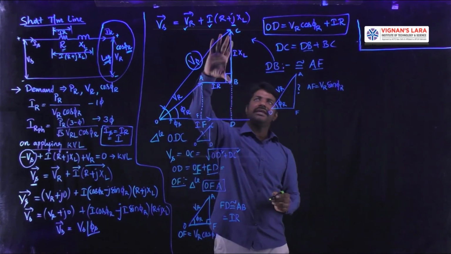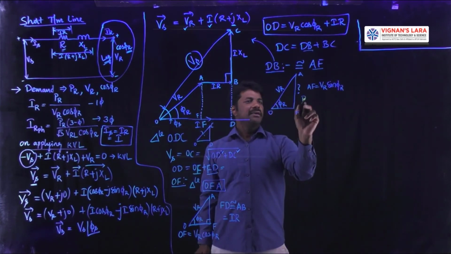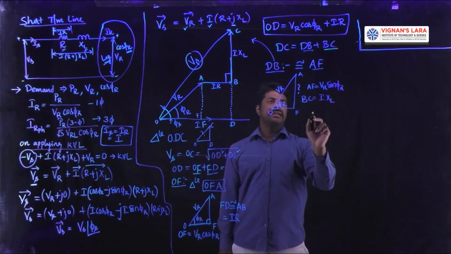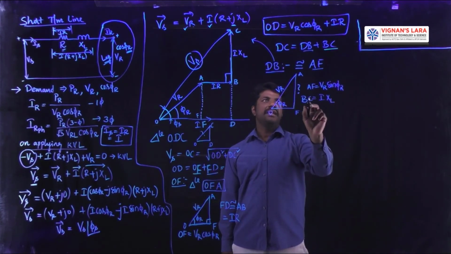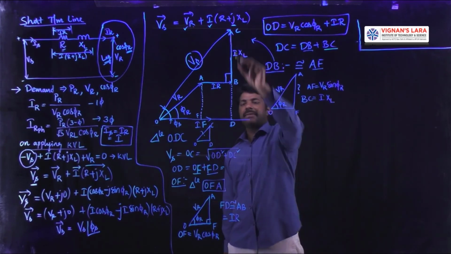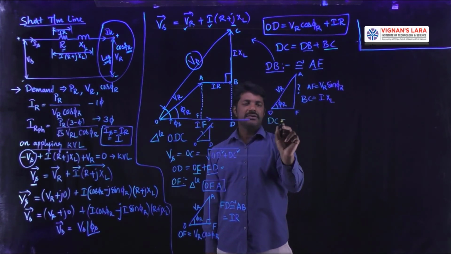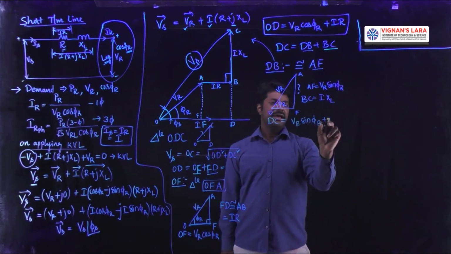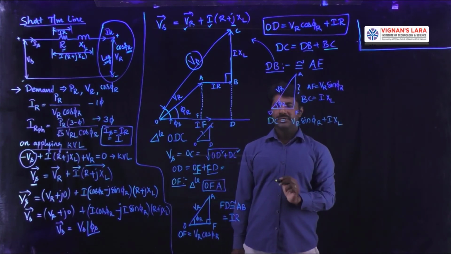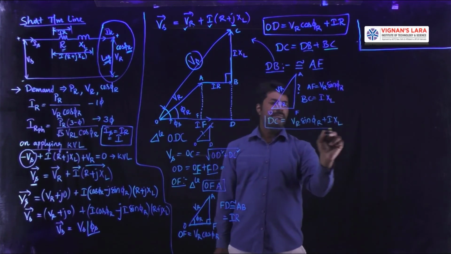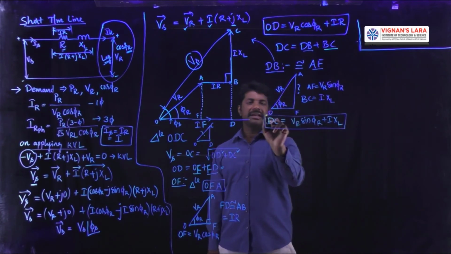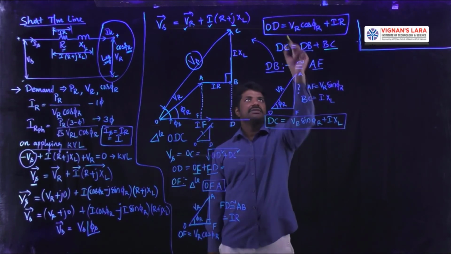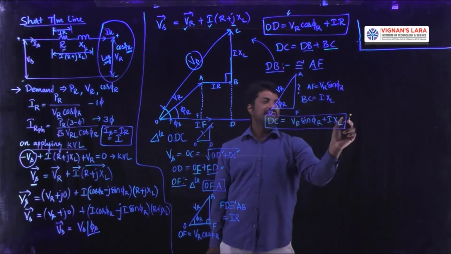And the next quantity is BC. What is BC? BC is directly given as the drop across the reactance, I into XL. Once we get the values of DB and BC, we get the entire magnitude of DC, which is equal to VR sine phi r plus I into XL. So we got the horizontal component and the vertical component of the right angle triangle, from where we will get this VS.